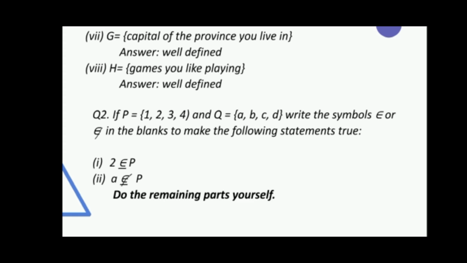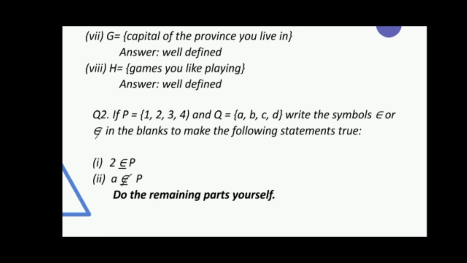Now question number 2 is if P equals to 1, 2, 3, 4 and Q equals to A, B, C, D, write the symbols belongs to or does not belong to in the blanks to make the following statements true. We have to write the symbol belongs to if that particular member belongs to the given set, and we have to write the symbol does not belong to if the particular element is not in the given set.